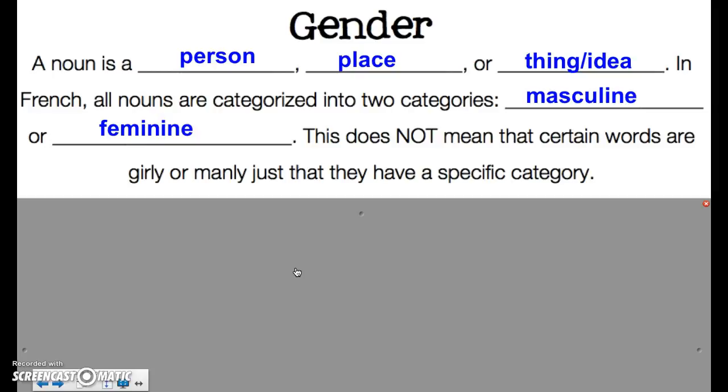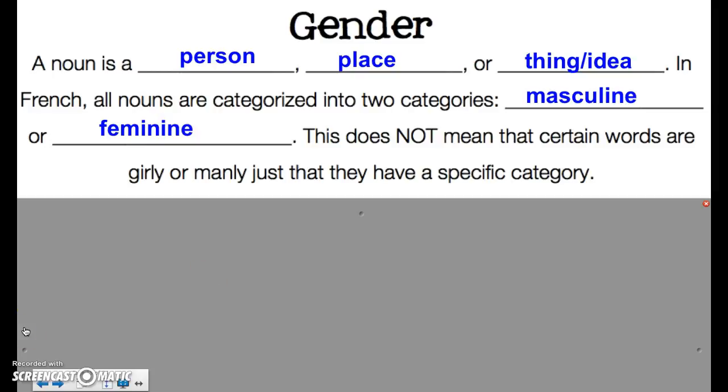This does not mean that certain words are girly or manly just because they have that specific category. So I do not want you to go into this thinking, well, why is a table girly but a notebook is manly? That's not how the categories work. Really, they had categories for words, and it's the same as if they said category 1 and category 2. It's just that instead of calling them 1 and 2, they call them masculine and feminine.